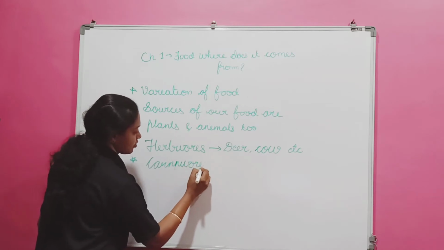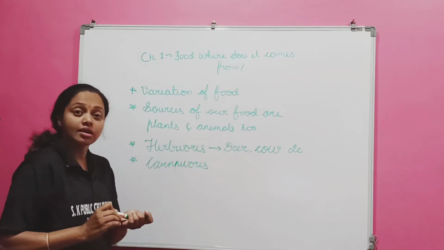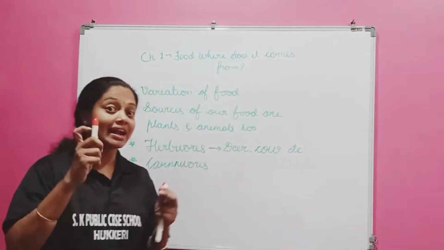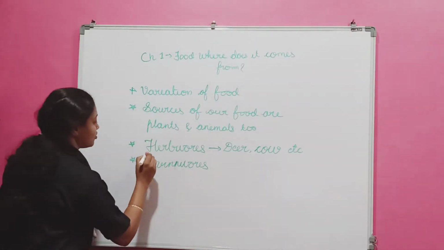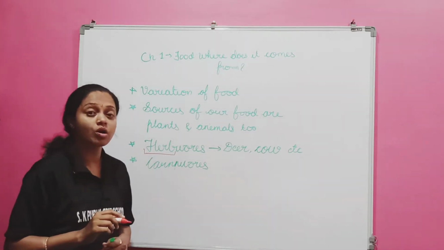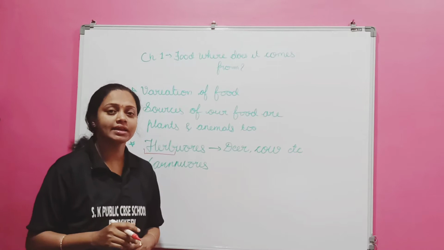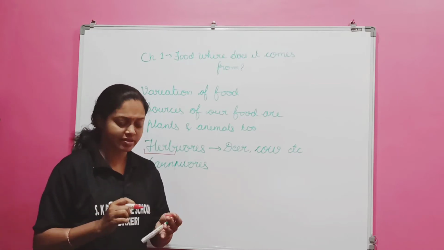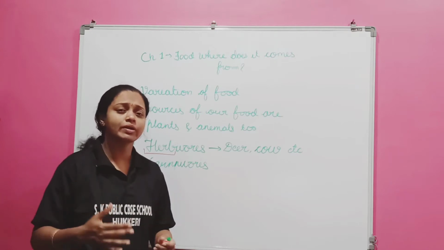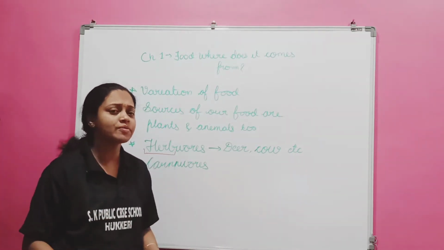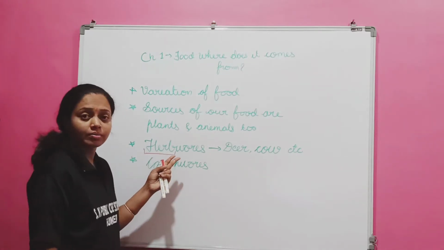Carnivores. See, here you have to remember the spelling. How to remember the spelling? I'll tell you. You have to remember herb. Herb means only vegetables. The animals which depend on plants are herbivores. Herbs are nothing but the plants.